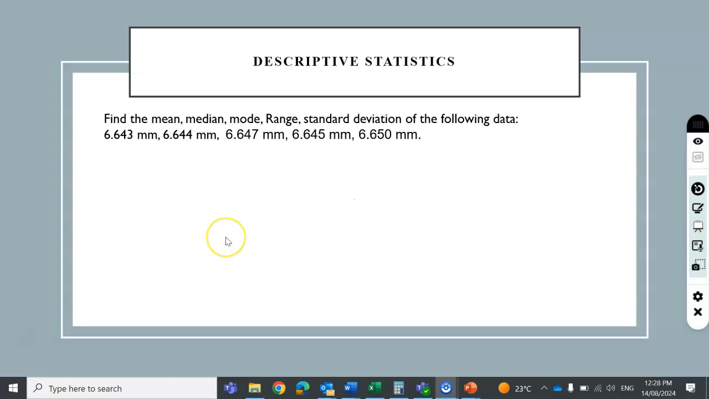All of you can pause the video now and then try to solve this question, which is similar to the previous one, finding the mean, median, mode, range, and standard deviation of the given data.